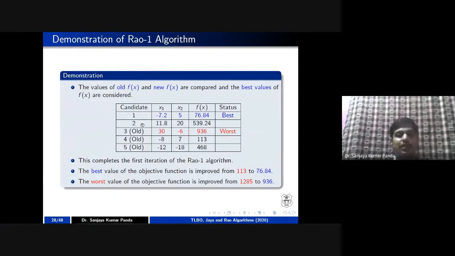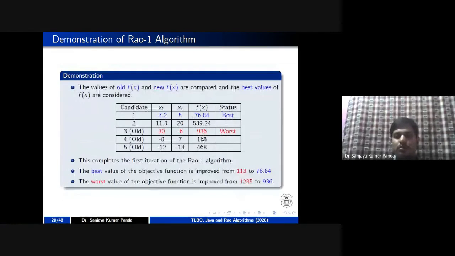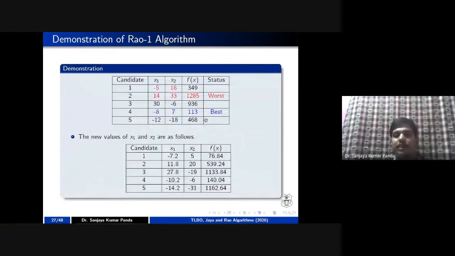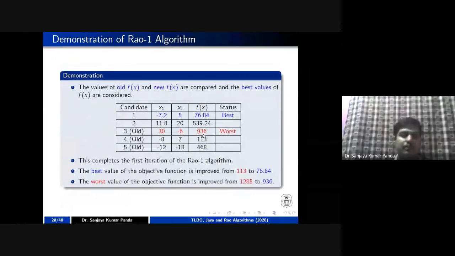So after the first iteration is over in the Rao-1 algorithm, you can see the best solution, 113, is improved to 76.84, and the worst solution, 1285, is improved to 936. So this is the one-step process of the Rao-1 algorithm.